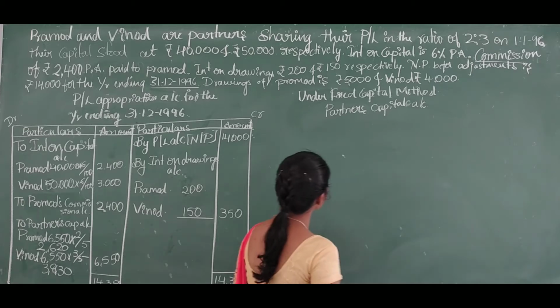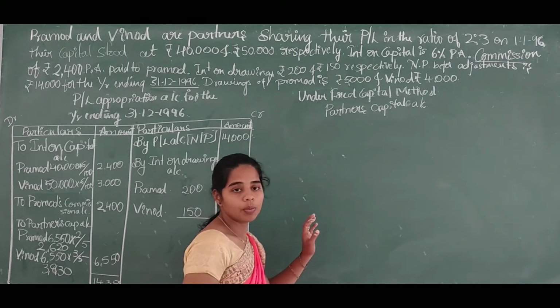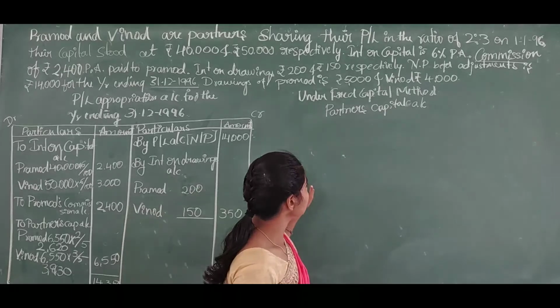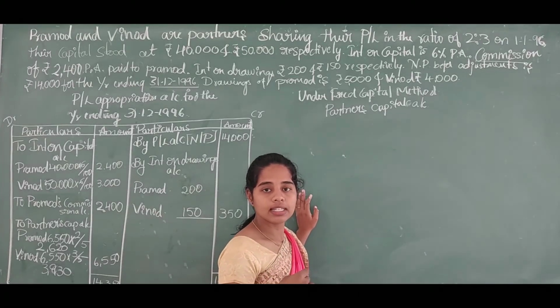Under the fixed capital method, we have to prepare two accounts, that is partners capital account and partners current account.